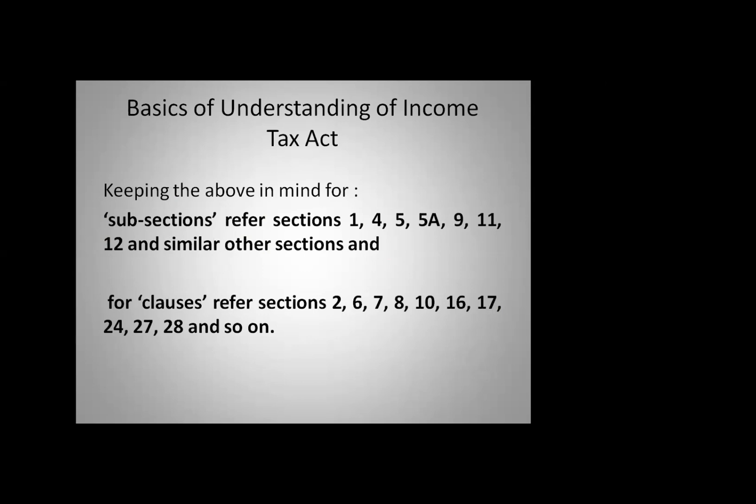See, I would like to tell you one thing. If you see section 2, it starts with the definition, advance tax. Section 2, clause 1 starts with advance tax, I feel so. Then it ends with section 2, clause 48 with zero coupon bond. Like you find words in the dictionary in alphabetical order from A to Z, the same way it will be in chronological order.